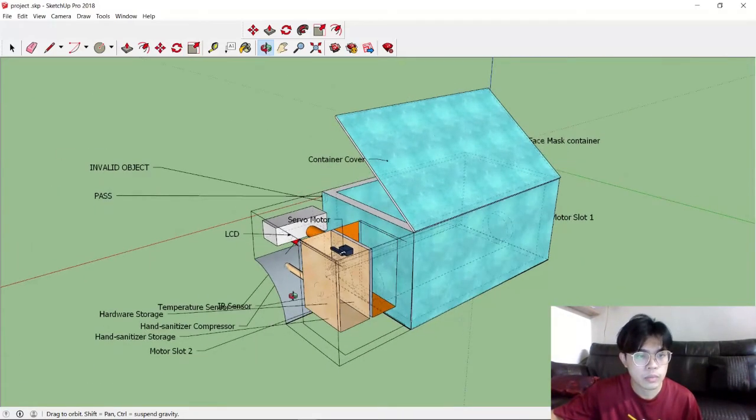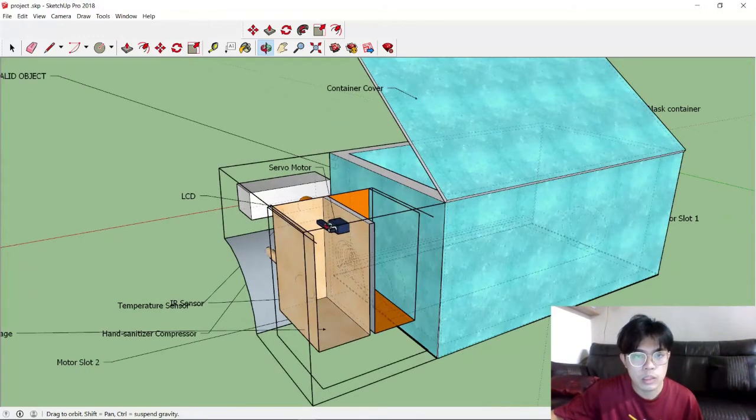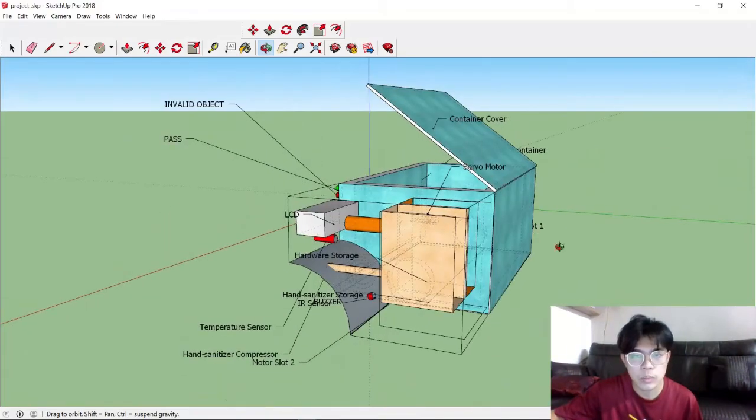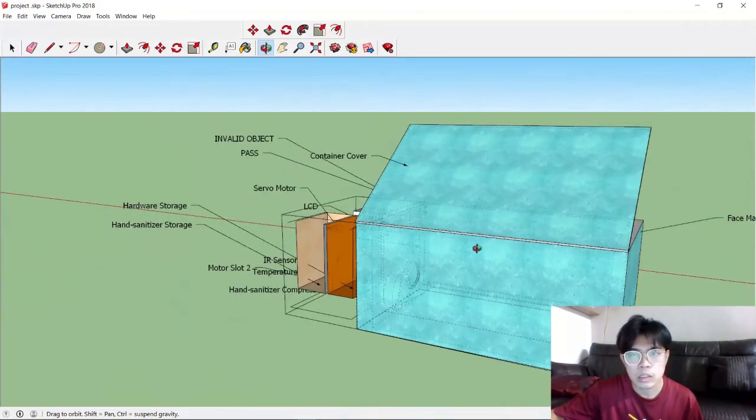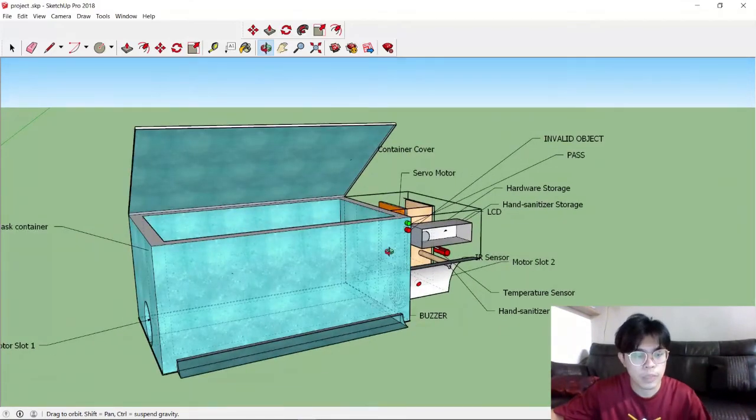objects, such as the Arduino and all this stuff, while the white one will be the hand sanitizer bottle. The blue color is the servo motor. The servo motor is to press the hand sanitizer out from the bottle. So this is basically a 3D design and build from me.